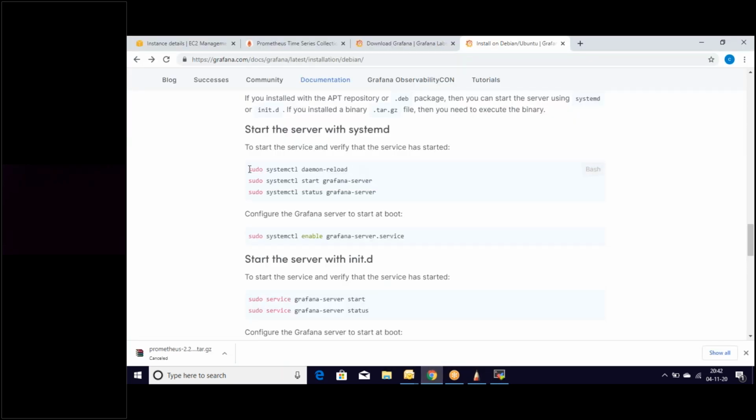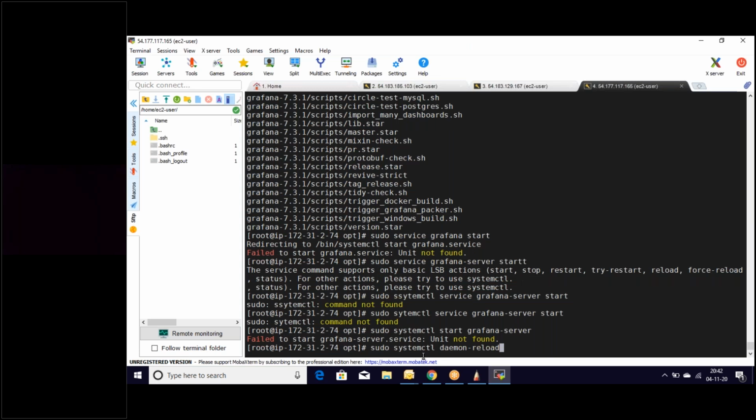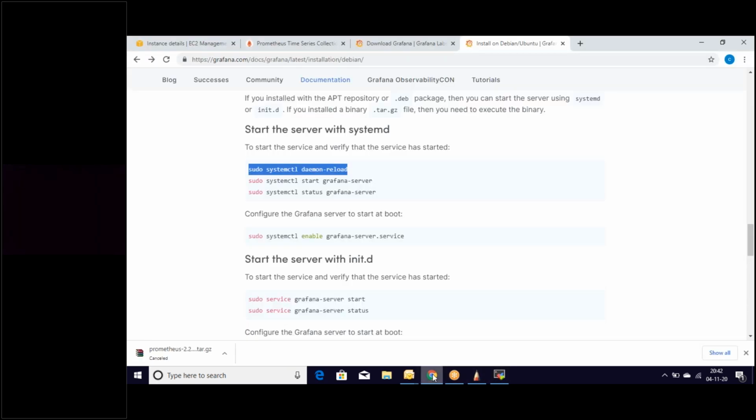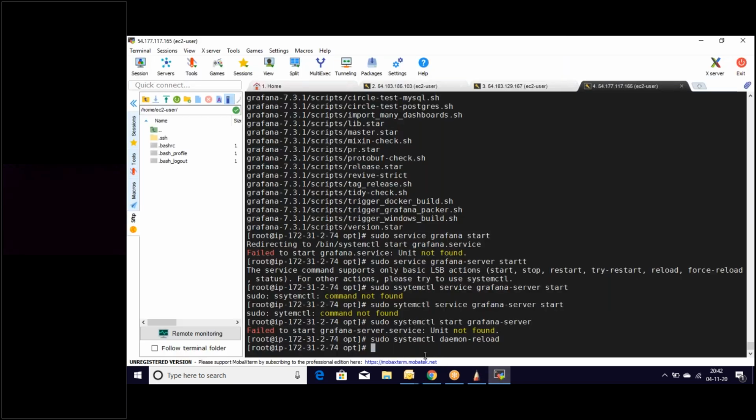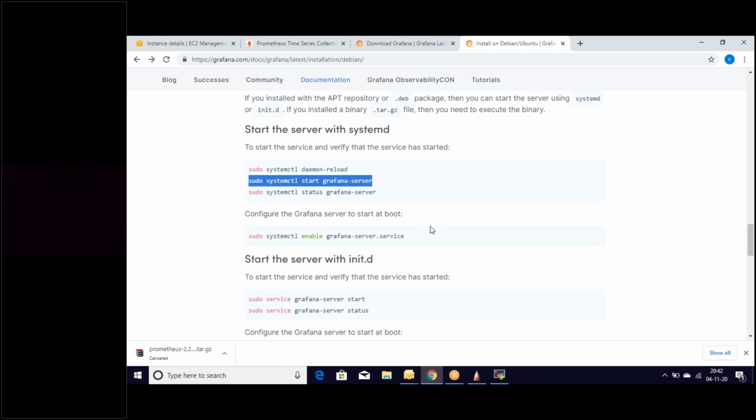I think we need to use this one, sudo systemctl daemon reload. Okay, that's nice. Let's use this command, sudo systemctl start Grafana server. Unit not found.